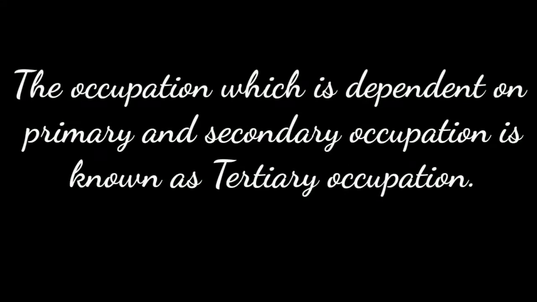So, this type of occupation provides a complementary service to the other two types of occupations, that is primary occupation and secondary occupation. So, such type of occupations are known as tertiary occupations. So, the definition of tertiary occupation is the occupation which is dependent on primary and secondary occupation is known as tertiary occupation.